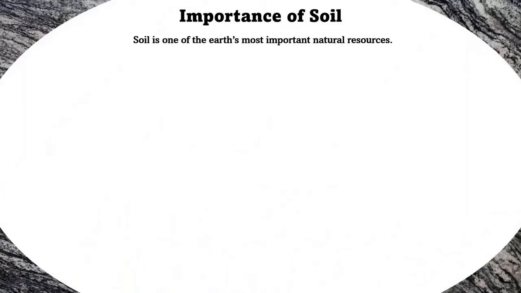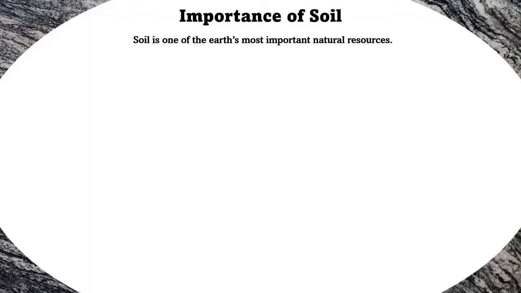Importance of soil. Most plants get their nutrition from the soil and they are the main source of food for humans, animals and birds. Therefore, most living things on land depend on soil for their existence. Soil is one of the earth's most important natural resources.